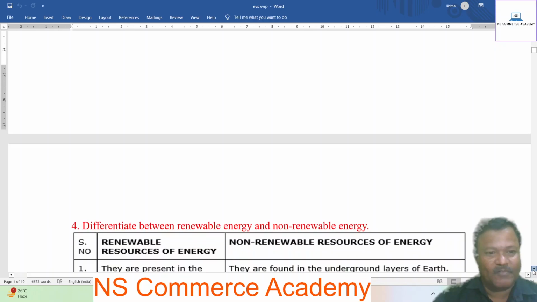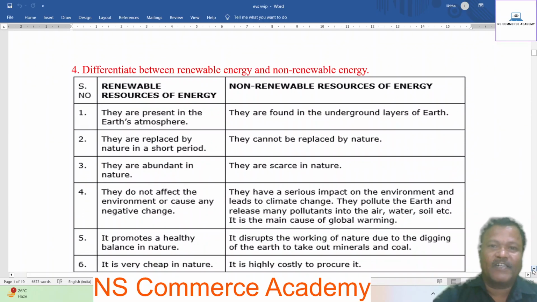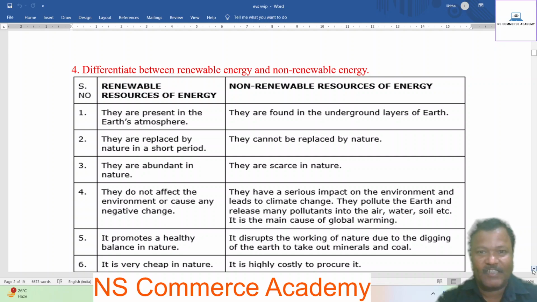Next, fourth question, the difference between renewable and non-renewable energy resources. First difference, renewable energies are present in the Earth's atmosphere. Non-renewable resources are found in the underground layers of the Earth.